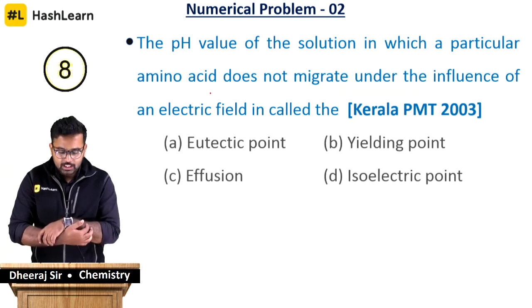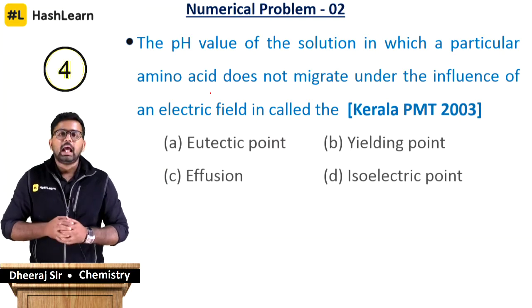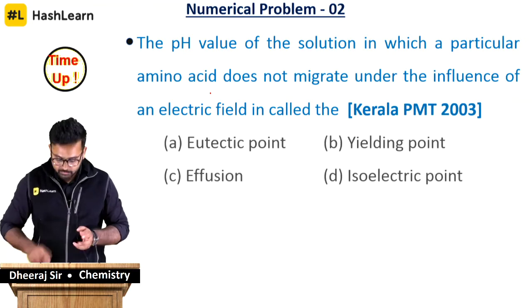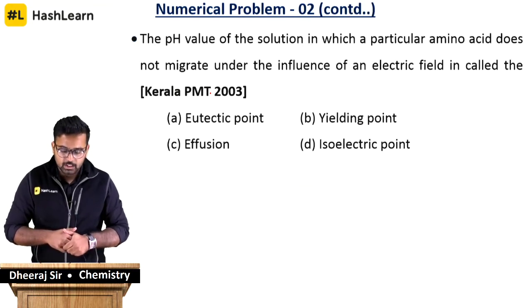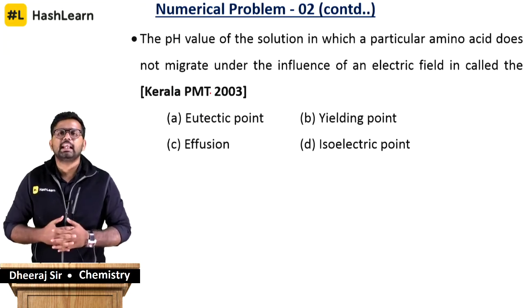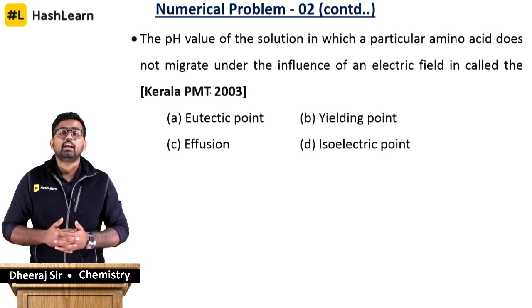So it's called eutectic point, yielding point, effusion and isoelectric point. Which one is it going to be? Pallavi gives us the answer first. She says it has to be isoelectric point. Yes, guys, it's pretty simple. The technique is called electrophoresis. You study that in biology as well, I guess.